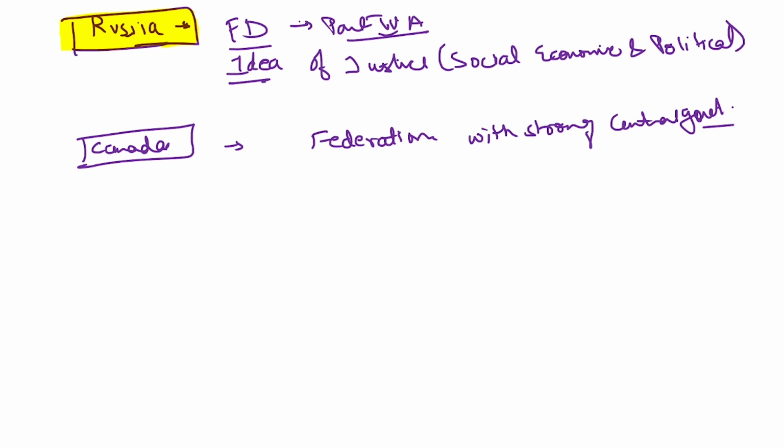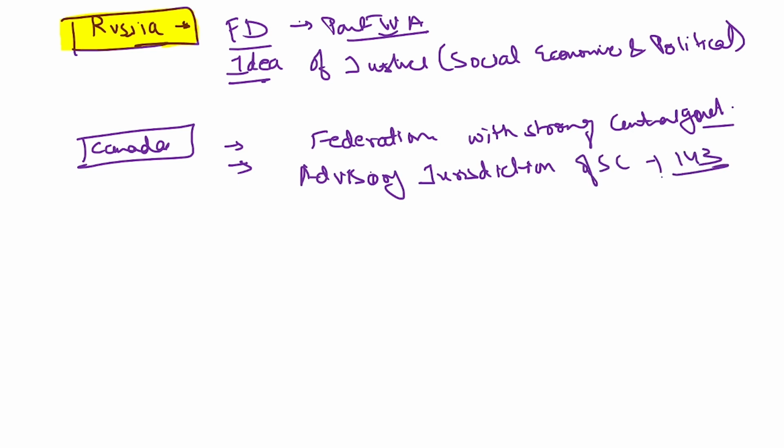From Canada, we have taken this particular thing, that the constitution should be made in such a way that the central government has more power as compared to the state government. Then the advisory jurisdiction of the Supreme Court under Article 143 has also been taken from the Canada Constitution.